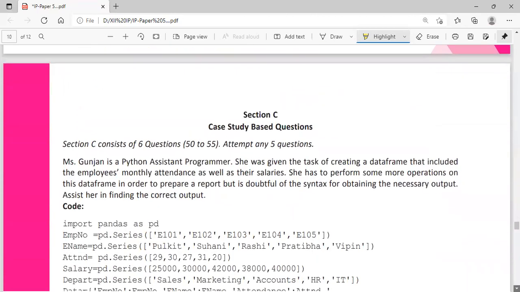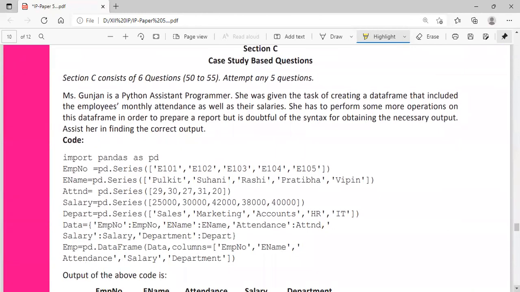Moving to section C, case study based questions. Ms. Gunjan is a Python assistant programmer. She was given the task of creating a data frame that included the employees' monthly attendance as well as their salaries. She has to perform some more operations on this data frame in order to prepare a report, but is doubtful of the syntax for obtaining the necessary output. Assist her in finding the correct output.